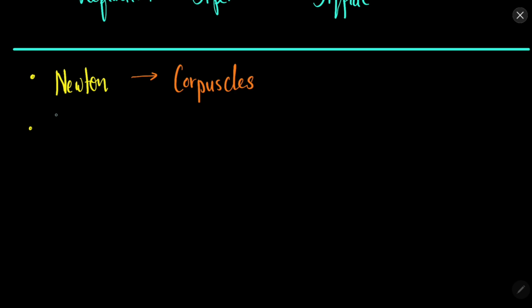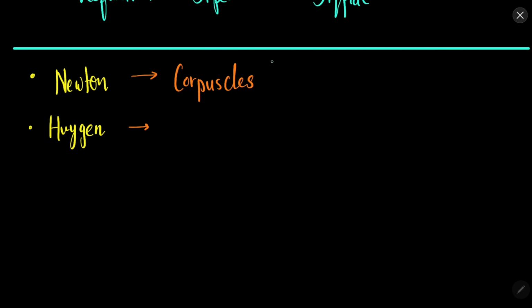But then there was this scientist called Huygens. Christian Huygens suggested that no, light is not a particle. Remember, corpuscle means particle. So according to Huygens, light was a wave, not a particle.